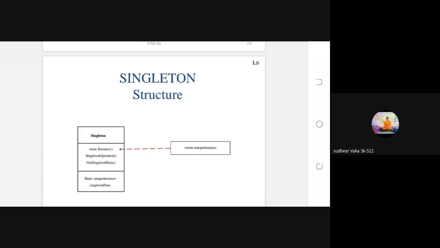But here the singleton design pattern contains only one single instance, only one single object. So this is the easily understandable singleton design pattern structure.